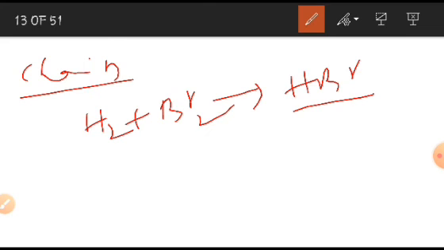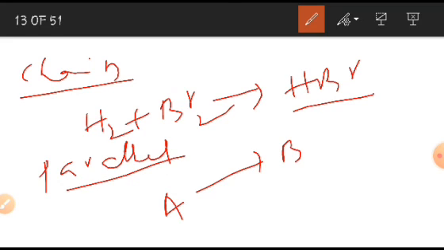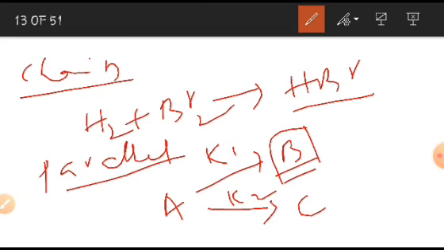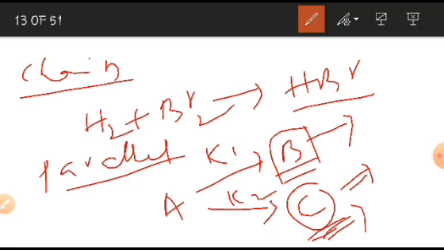And the last one is parallel reactions. In parallel reactions, a reactant forms two or more types of products by taking different paths, K1 and K2. If one product is formed in larger amount, it is called the main reaction. If one product is formed in a smaller amount, a minor product, it is called a parallel reaction or side reaction. These are the things we have discussed in this video lecture, about complex reactions.